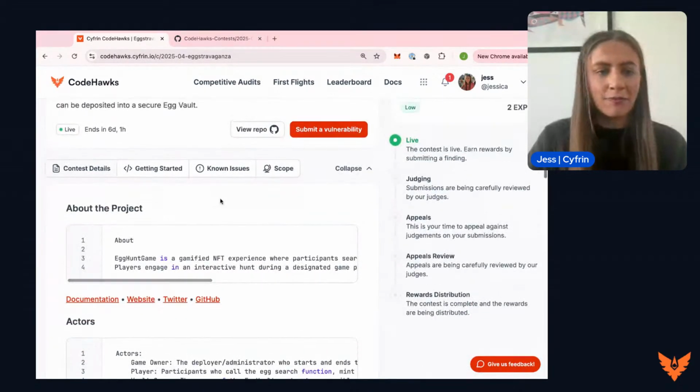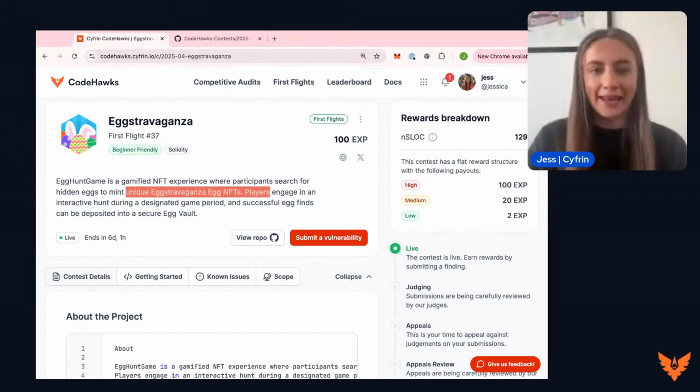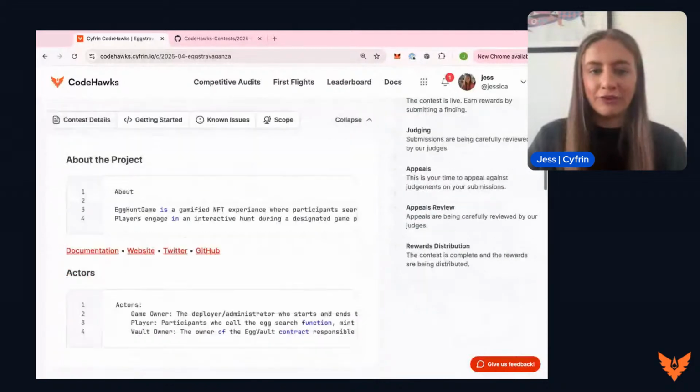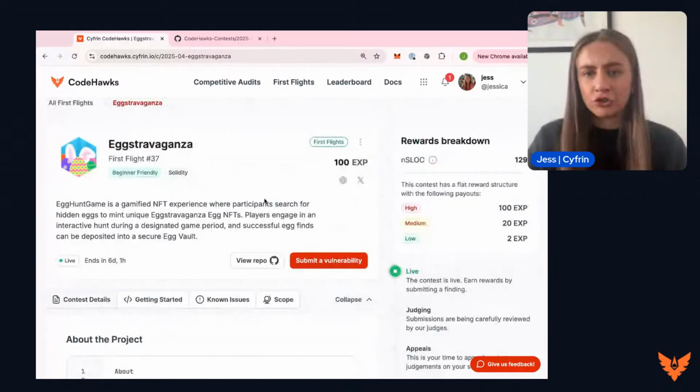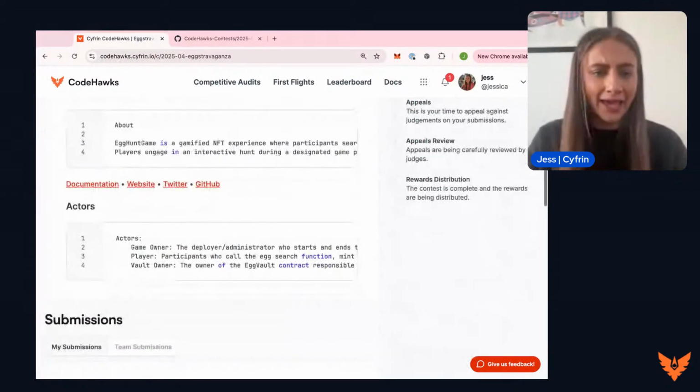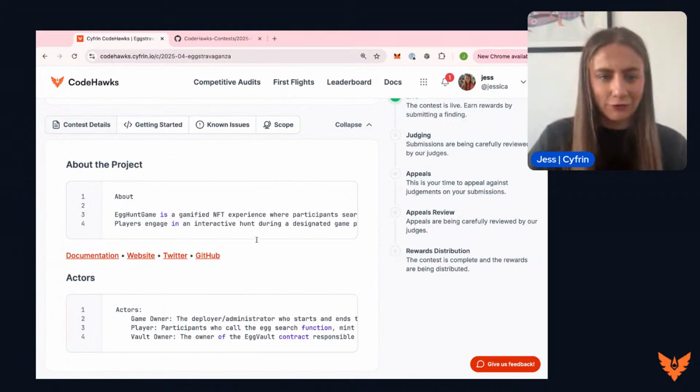We have a little bit of information about the project here. So EggHuntGame is a gamified NFT experience where participants search for hidden eggs to mint unique Eggstravaganza Egg NFTs. Players engage in an interactive hunt during a designated game period, and successful egg finds can be deposited into a secure egg vault. So there are 3 different contracts that we'll be looking at. As you can tell, we only have 129 lines, so they're not too big here. But this is the perfect opportunity to practice and get involved in the competitive audit space.